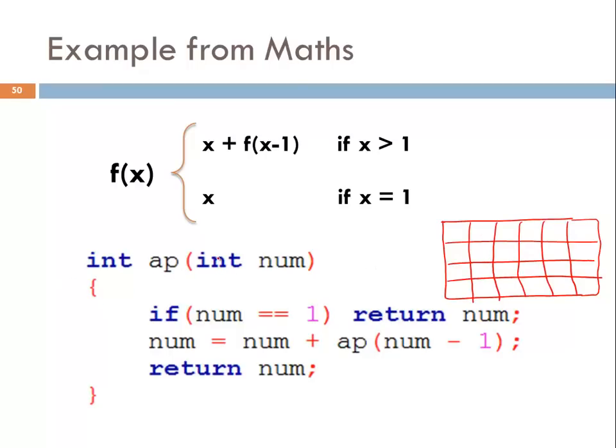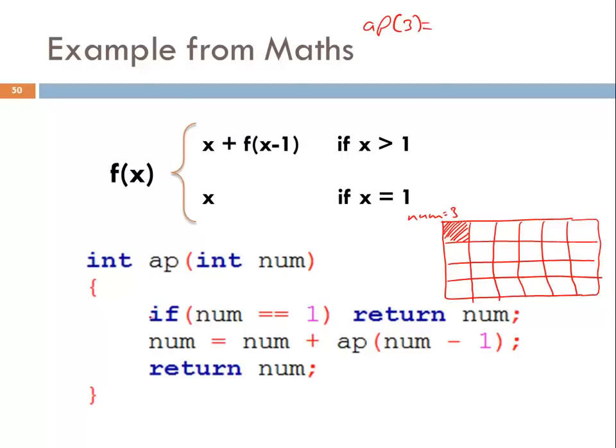Suppose we want to calculate AP(3). As we called AP(3), the value of number will become 3, and somewhere inside the memory location, the variable number is set to 3.